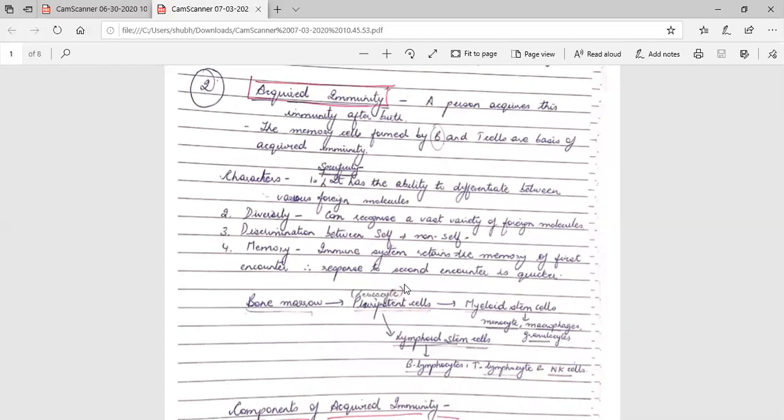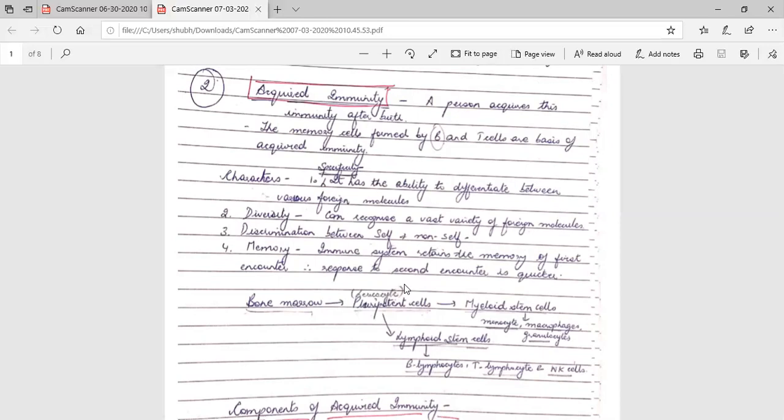Today, somebody is suffering from corona. Next time, the chances are the person will not suffer from corona. Once you get the infection, that means you're saved from that infection till the time the virus mutates a lot. And even your blood plasma can be used for treating patients who are not able to cure themselves. Their antibody, their immunity is not strong enough to fight against corona. Okay, so why? Because after corona entered inside, our body learned how to fight against it. So learning after birth is an acquired method. So this is acquired immunity.